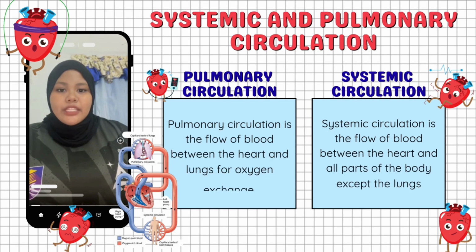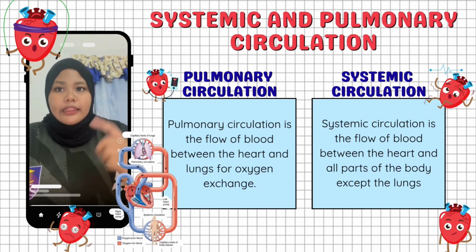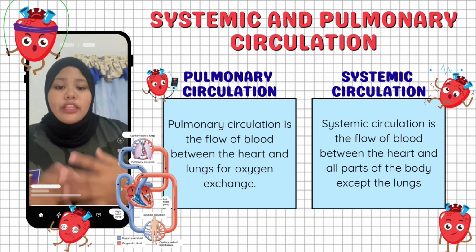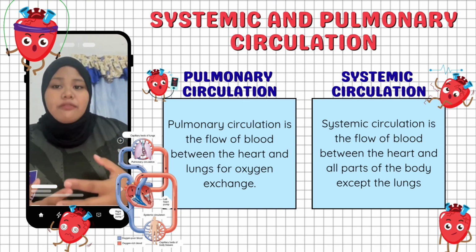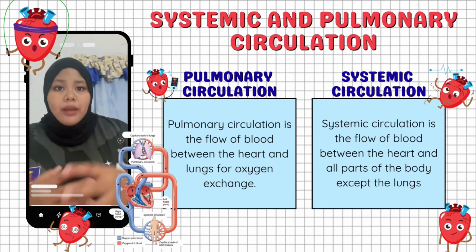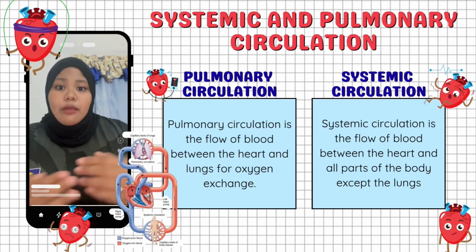Next, I will explain the two types of blood circulation. The first is pulmonary circulation. This is the movement of blood between the heart and the lungs. Its main function is to allow oxygen exchange, where blood receives oxygen and releases carbon dioxide.